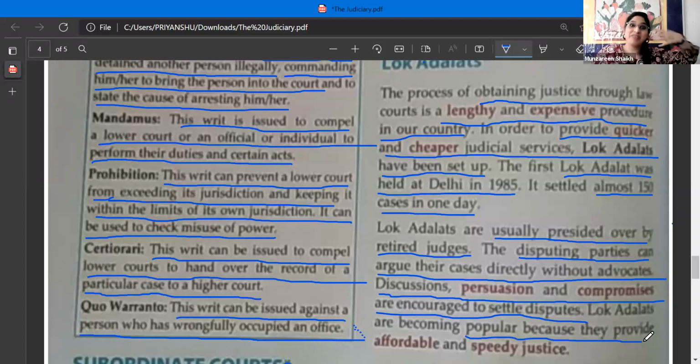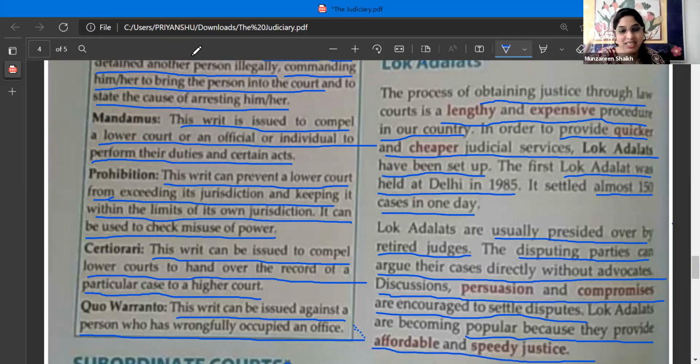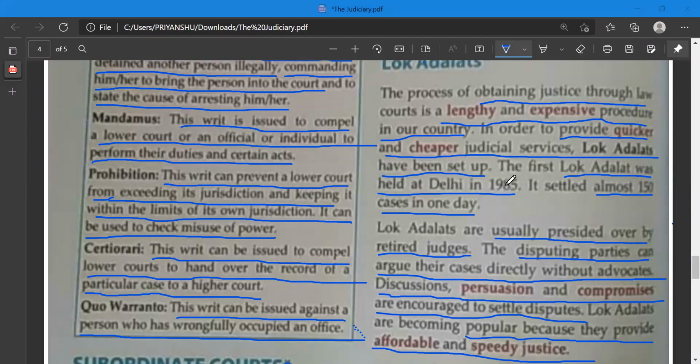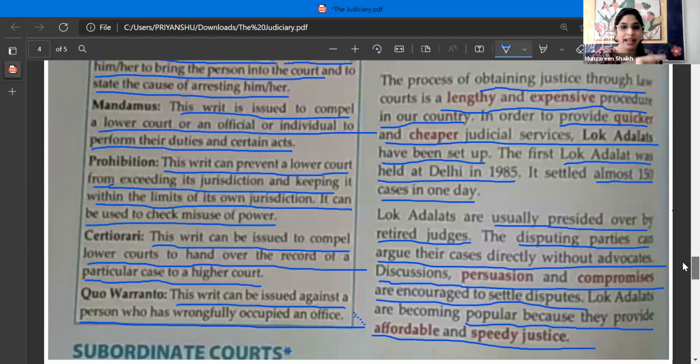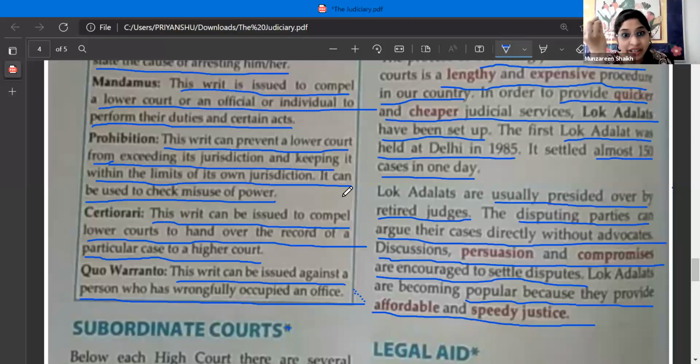And just imagine people fighting their own cases without any advocates. I don't know what references they have, ma'am. It's horrible. But people will still choose this. Why? Because it's cheaper and speedy also. In one day they are solving how many cases? 150 cases in one day. So you can imagine, 150 disputes are resolved each day. There and then they get the decision: you are right, you are wrong, you are the victim, you are the criminal.